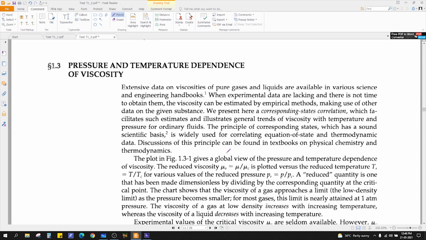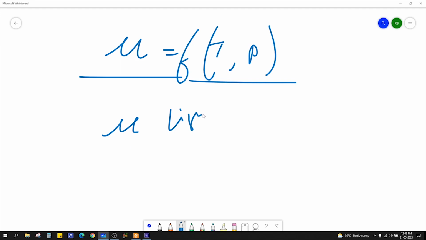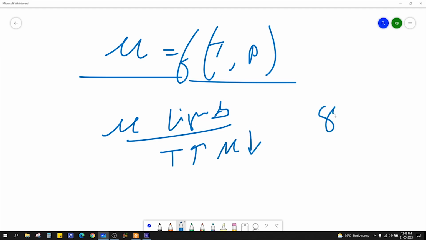Now we'll understand what is the viscosity, how viscosity varies with the temperature and pressure. Yeah, I already told you, for the viscosity of liquids, as temperature is increased, the viscosity will decrease. For gases, as the temperature is increased, the viscosity will also increase.